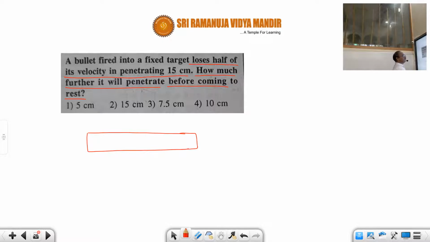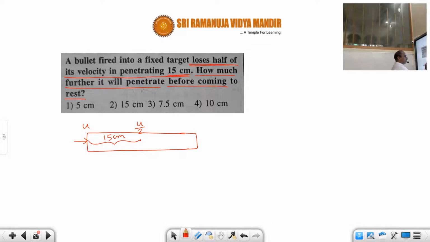Suppose this is some wooden block or some target. The bullet is fired into the fixed target and loses half of its velocity in penetrating 15 centimeters. Let us take that the bullet hits here with a velocity u, and after traveling a certain distance, 15 centimeters, it loses half of the velocity. That means the remaining velocity is u divided by 2.